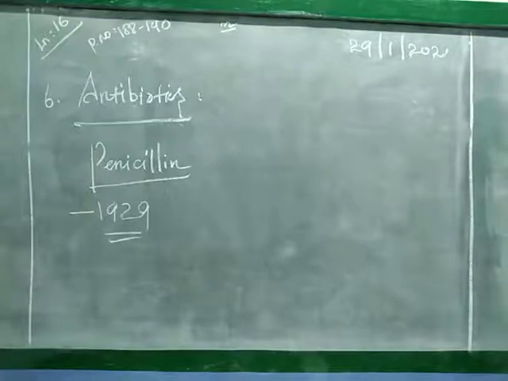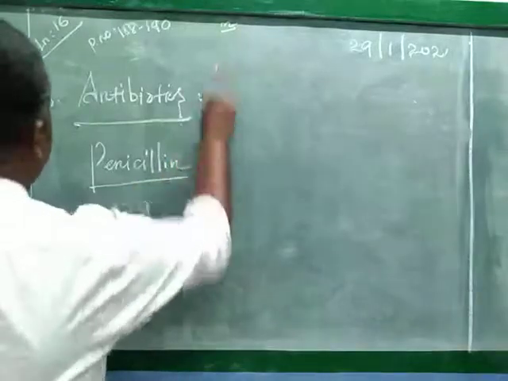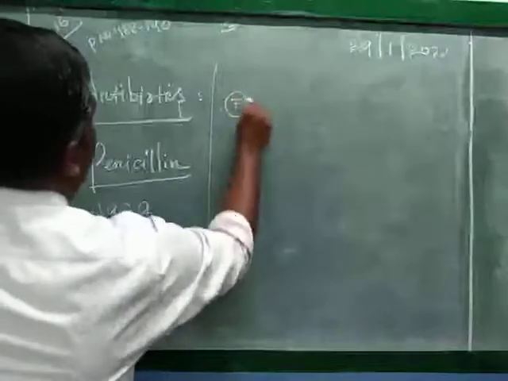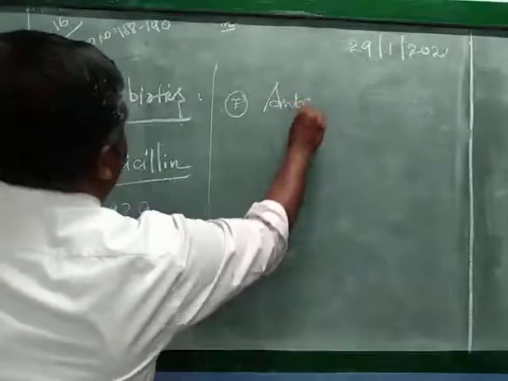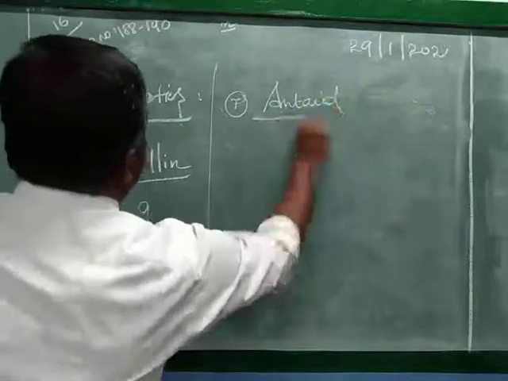Okay, first one: honey, garlic, ginger, clove, neem, turmeric powder. Turmeric powder is used as an antibiotic. Okay, seventh one, antacids.